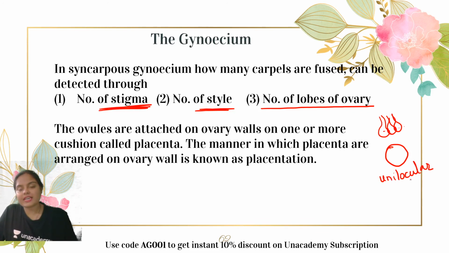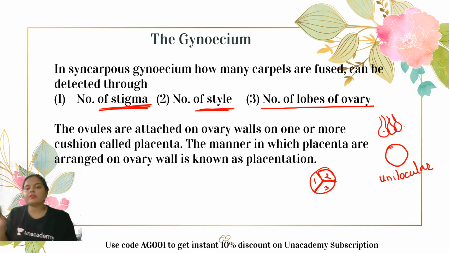This type of ovary is known as unilocular ovary. Locular is what? The cavity of the ovary. When they fuse together but their end walls are present, see, this clearly represents that there are three carpels which have fused with each other. This is the first locule, this is the second locule, this is the third locule. So this is trilocular or multilocular condition. Locules are the lobes of the ovary, so by counting the number of lobes you can identify how many carpels have fused.